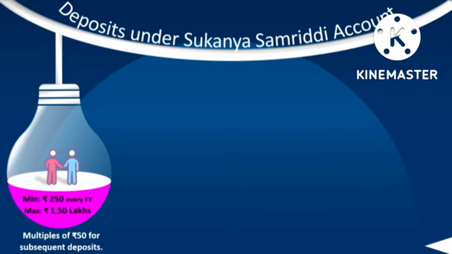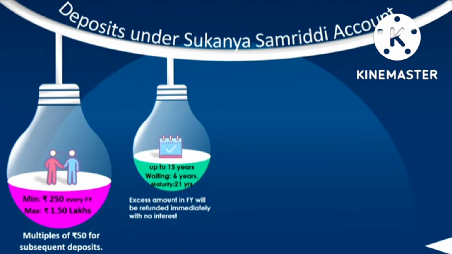The initial deposit is 250 rupees, and deposits can be made up to 15 years, and there will be a waiting period of 6 years without deposits, and the maturity will be after 21 years. If you open the account today, the maturity will be after 21 years from today. You should understand that it is not 21 years of age, it is 21 years of period from the date of opening. And if any excess amount is paid in the financial year, that will be refunded immediately without interest.